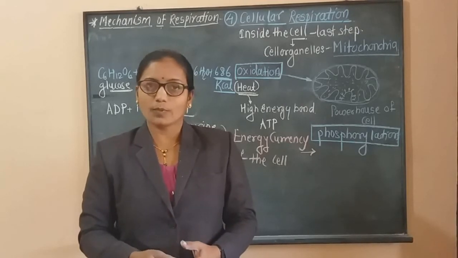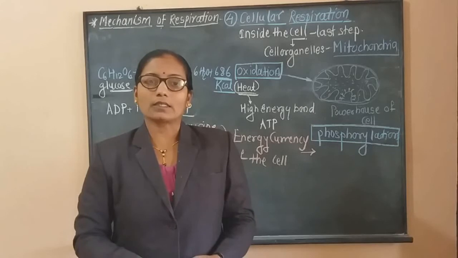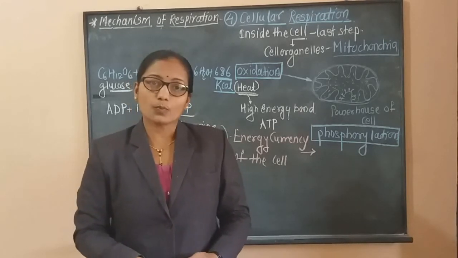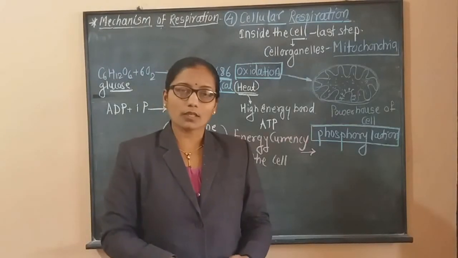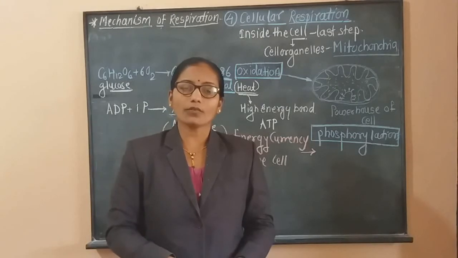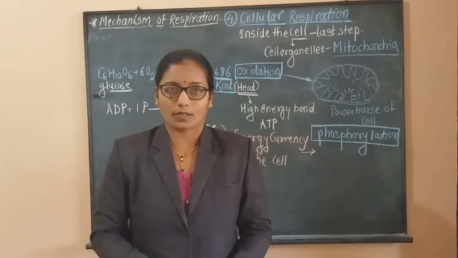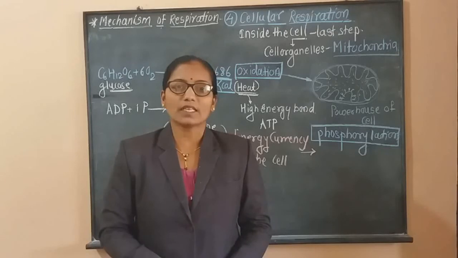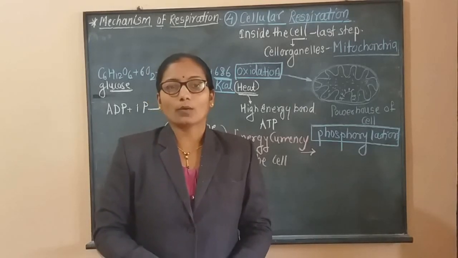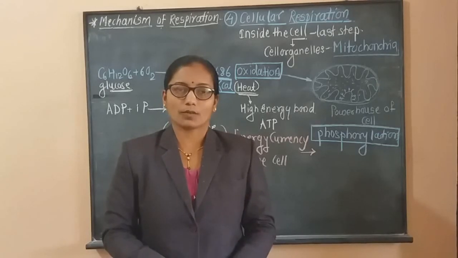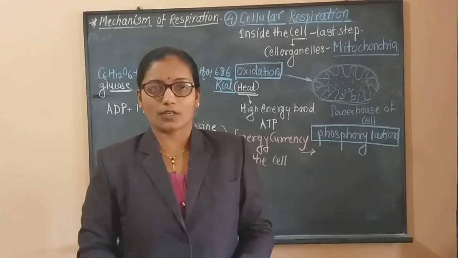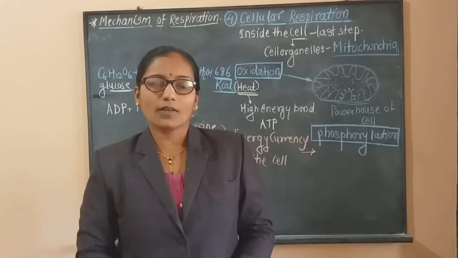Under internal respiration, there are two parts, transport of oxygen and transport of CO2. Under the transport of oxygen, we studied the oxygen dissociation curve and the Bohr and Haldane effects. And the fourth step is cellular respiration. In this way, we completed the mechanism of respiration. Now, which types of questions are asked on the mechanism of respiration will be discussed in our next lecture.